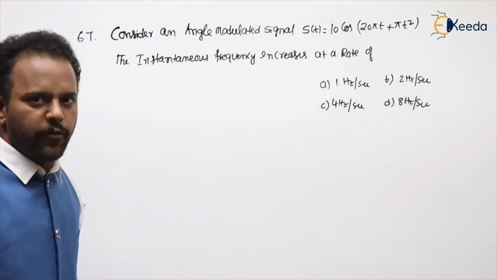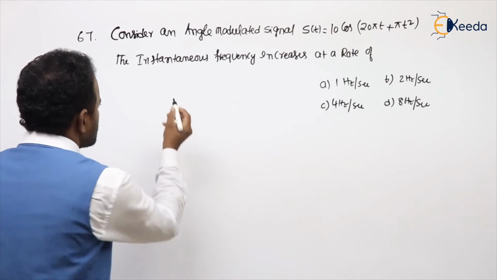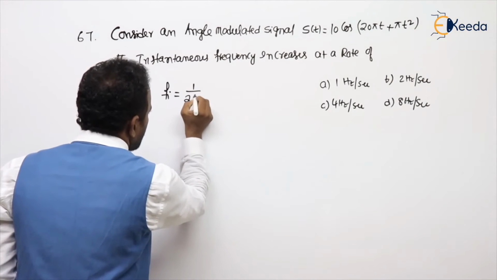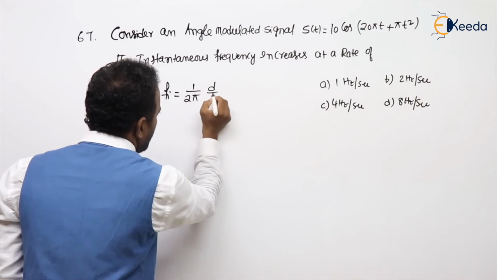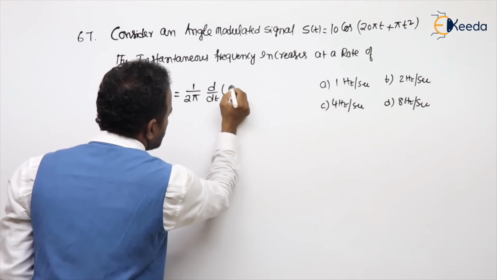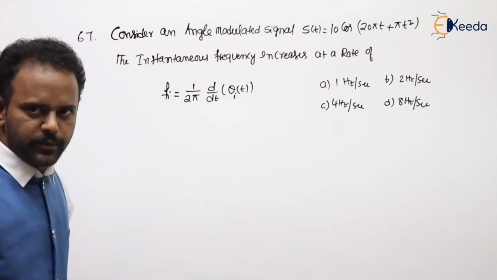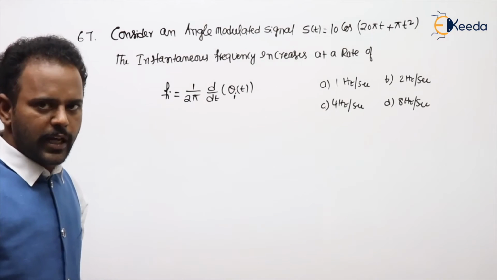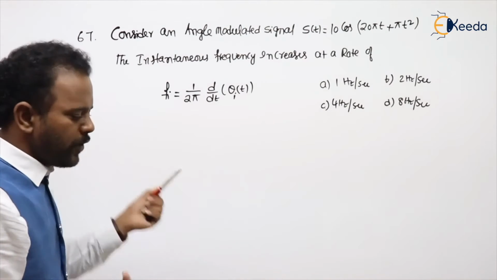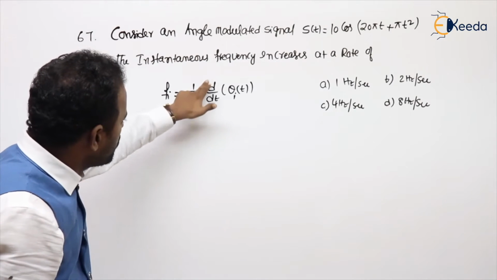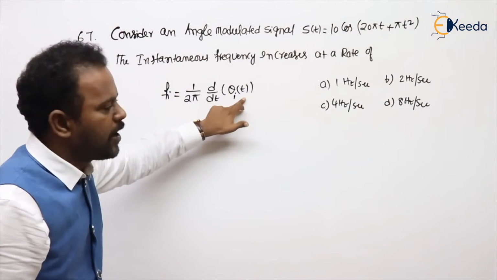First calculate Fi. How to calculate instantaneous frequency, students? Whatever may be the problem given, the common formula is 1 by 2 pi into d by dt of the total angle of an angle modulated signal. If you want to calculate Fi, the general formula is 1 by 2 pi d by dt of theta i of t.